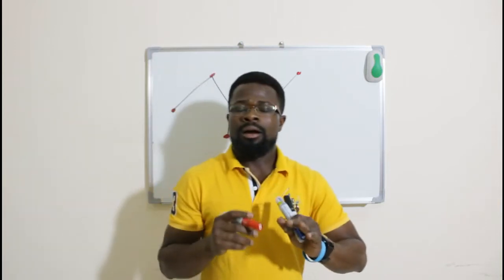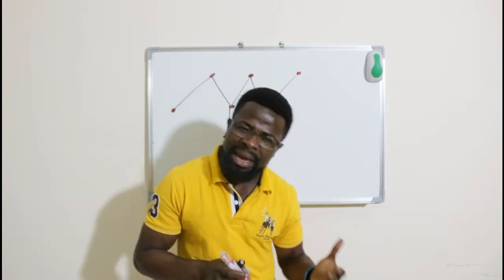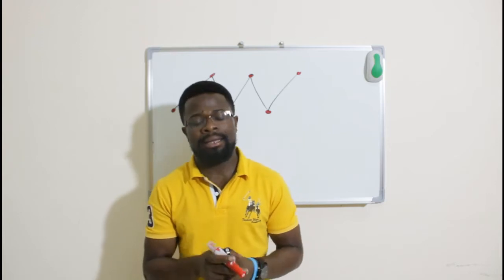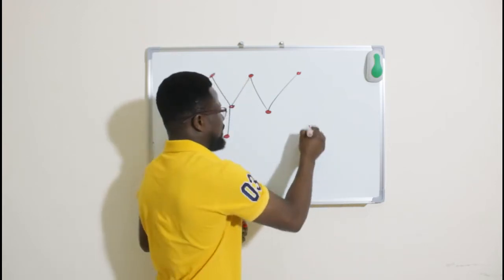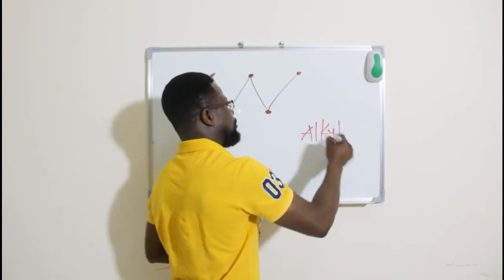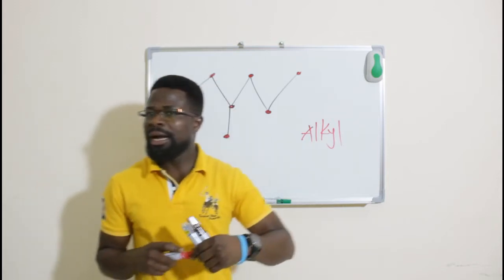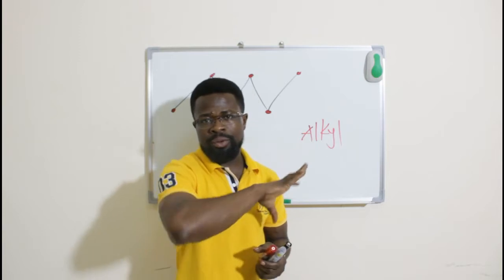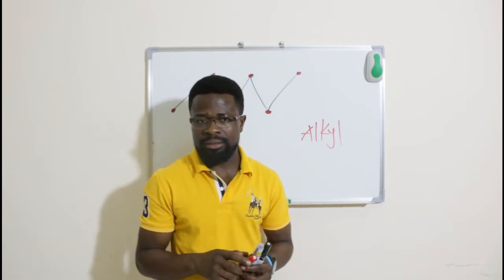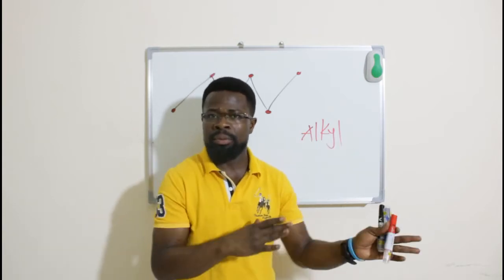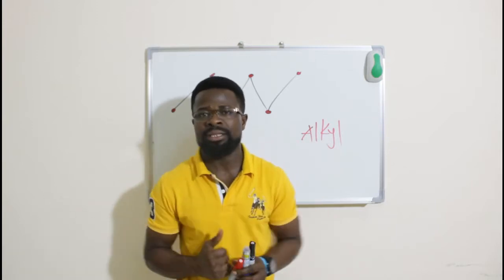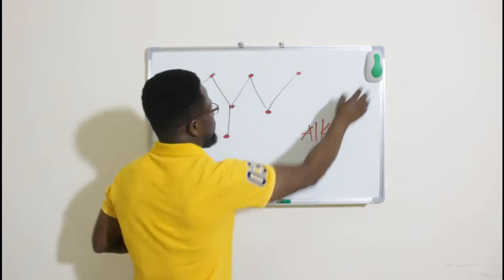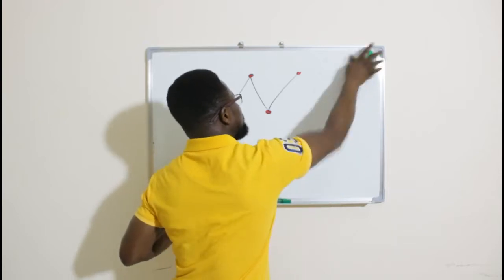I made mention earlier of what we call the alkyl group. And I said the alkyl groups are the substituents that are found within the alkanes, as a side or a branch or a substituent.